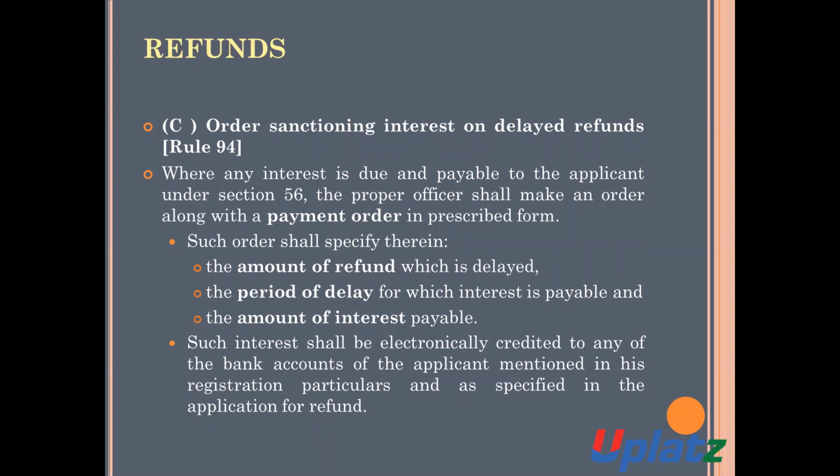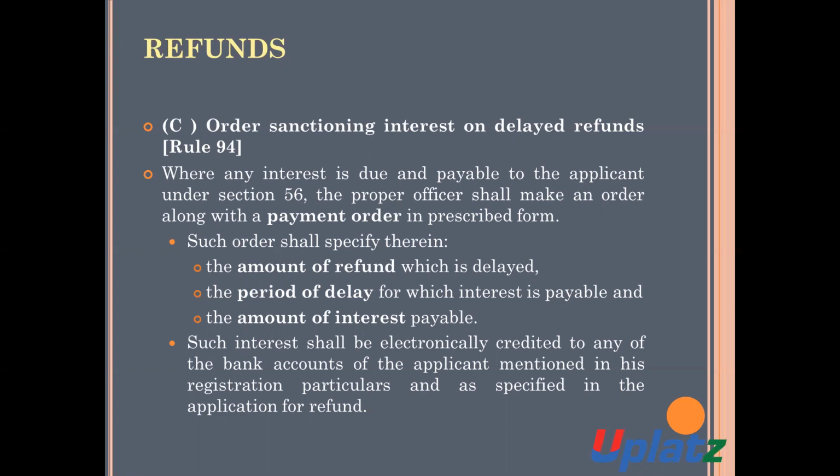Order sanctioning interest on delayed refund, Rule 94. Where any amount of interest is due or payable to the applicant under section 56, then the proper officer shall make an order along with the payment order in the prescribed form.